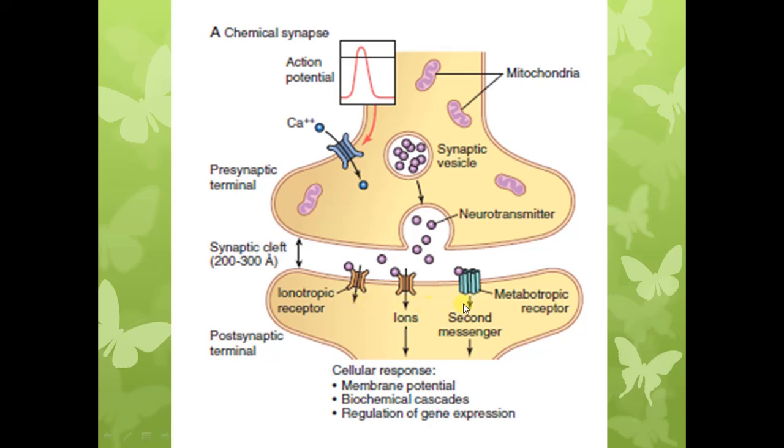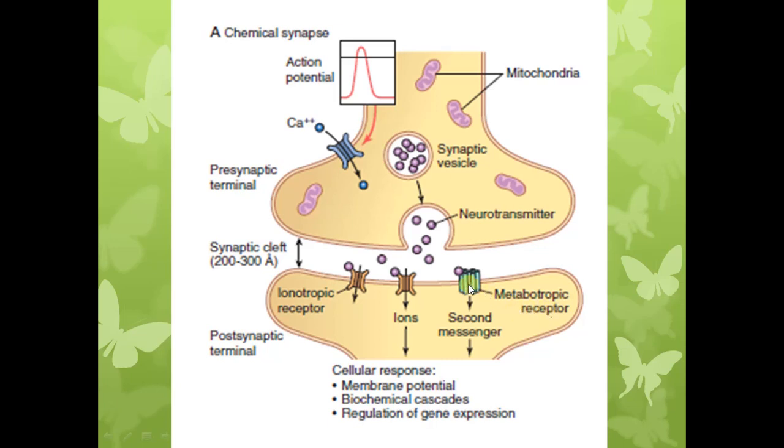In other instances, the receptor protein is not an ion channel. Instead, the receptor proteins are coupled to the second messenger system. So in this case, binding of the neurotransmitter with the receptor protein will lead to activation of the second messenger system, and such receptors are called metabotropic receptors.